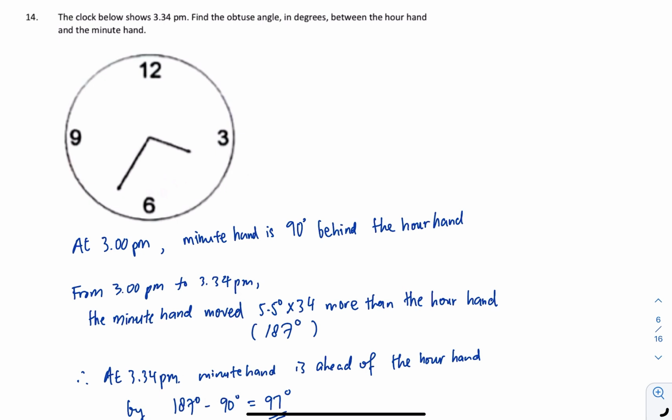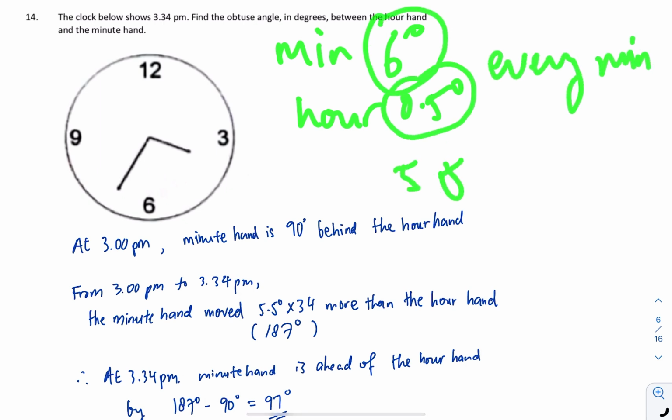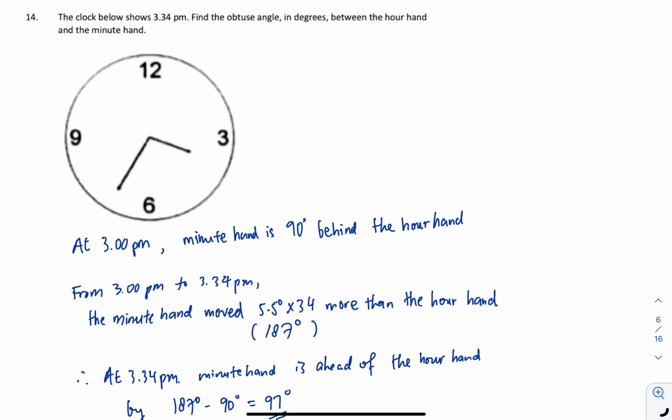we will need to make use of the properties of the minute hand will always go 6 degree, and the hour hand will go 0.5 degree every minute. Okay, that means this will go 5.5 degree faster. Okay, then we check out at the o'clock before this hour. Okay, we always go back to the o'clock before the hour, so easier for us to check the movement.